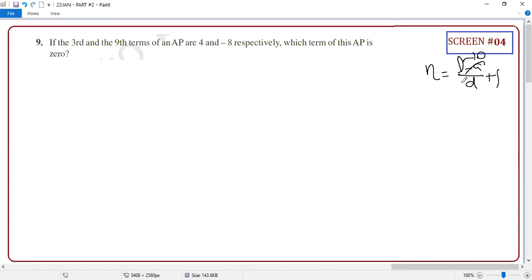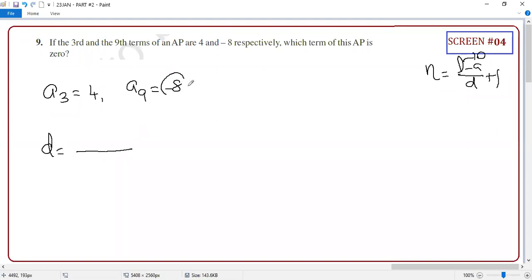But what is the problem? A and D. How to find A and D? This will help you. Yes, A3 equal to 4 and A9 equal to minus 8. Guys, from these two terms, you know how to find D.